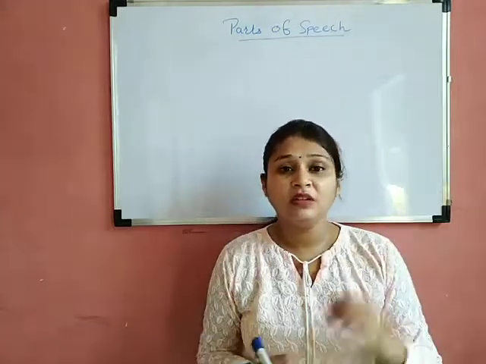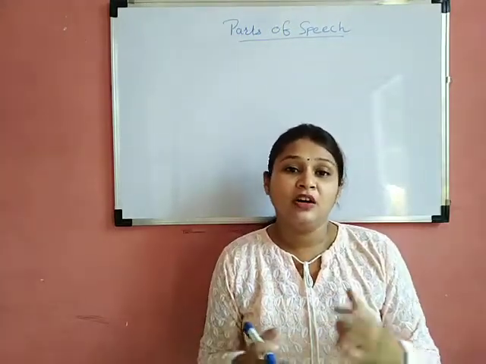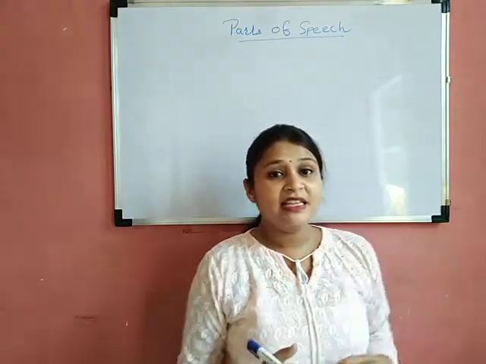Now I'll write down the names of all the parts of speech. I'll make a list, just have a look.